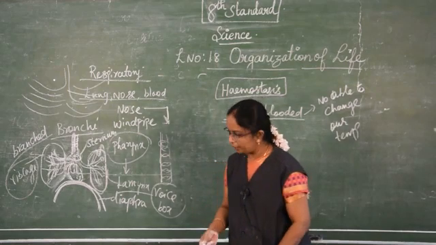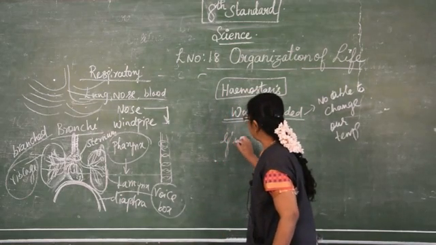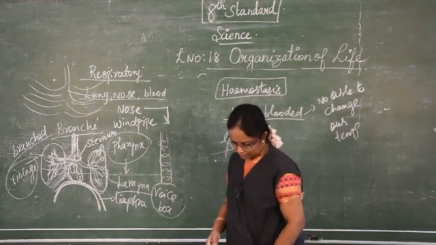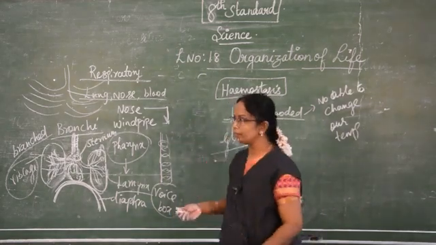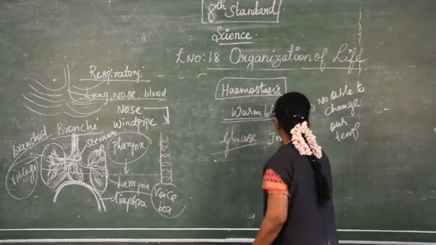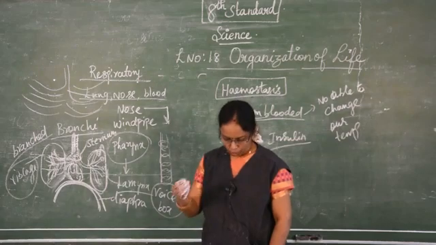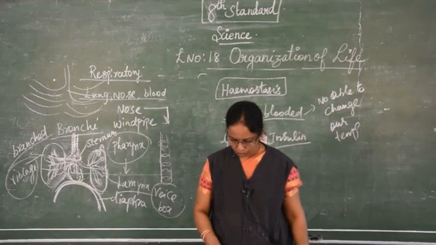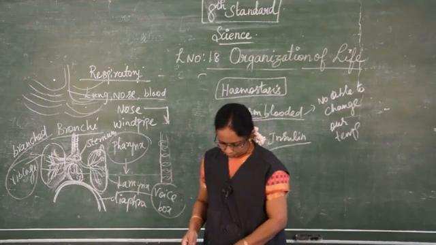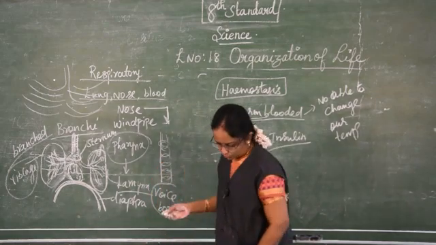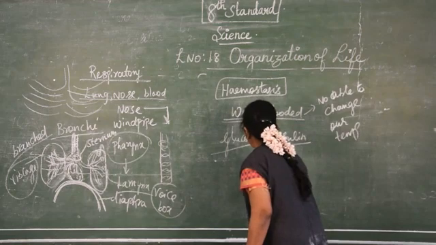And also control of glucose level. Our body glucose level is maintained with the help of the hormone known as insulin. The insulin helps our body keep the level of glucose constant. If it rises, what will happen? The hormone glucagon is secreted.